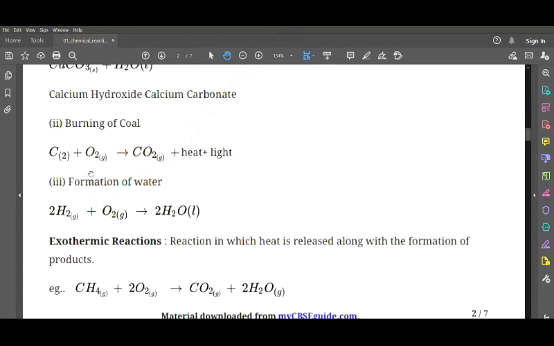Now this third one, we have formation of water. As we have seen in one of the above examples, we had hydrogen plus oxygen combined together gives us two H2O.